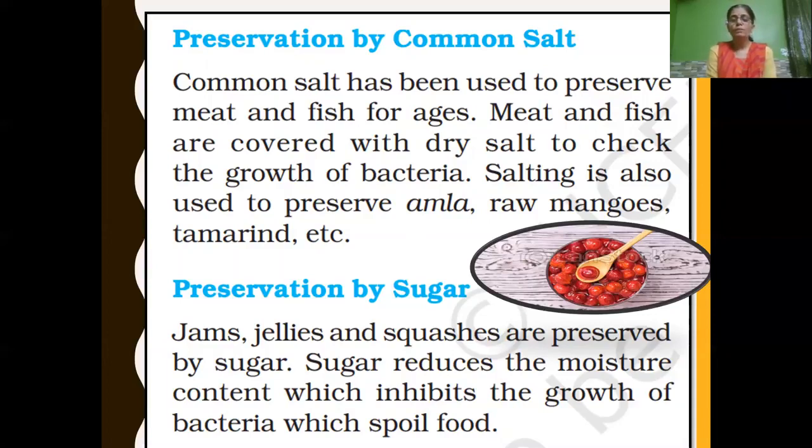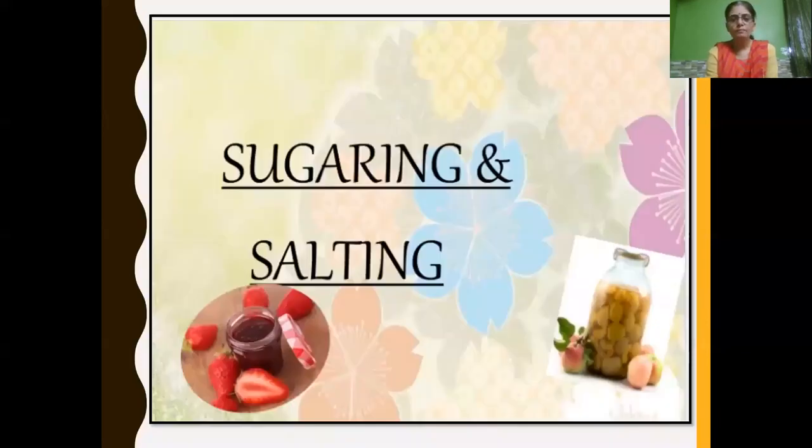Because it reduces the moisture content, the growth of bacteria is arrested, and if it is stopped, the food will not get spoiled. This way sugar is used as a preservative.